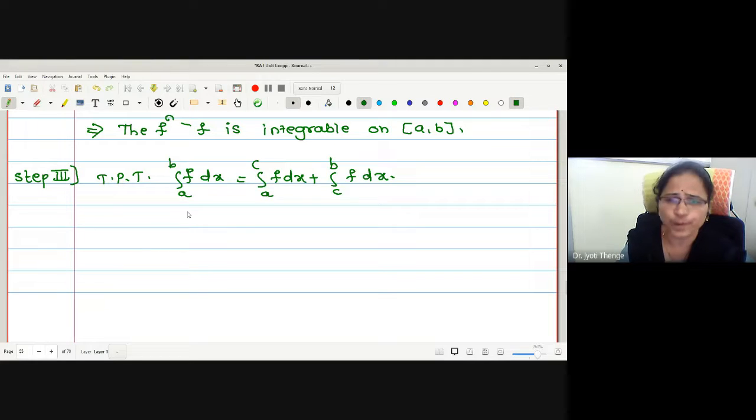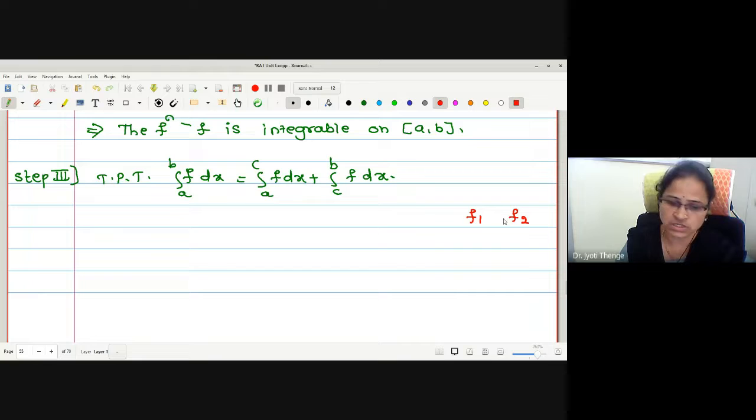Okay. So before proceeding with the proof, what I just wanted to know from you is what is the relation between the infima of the functions. Suppose we have two functions, say f1 and f2.